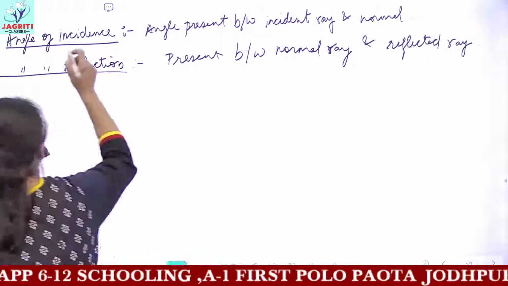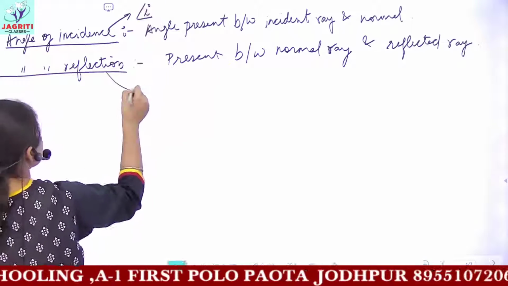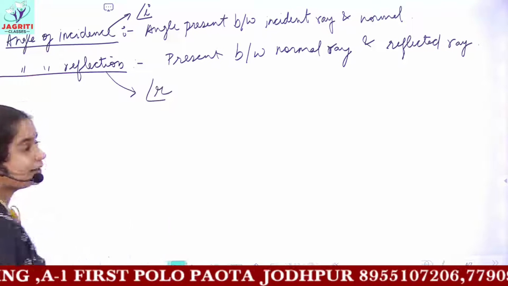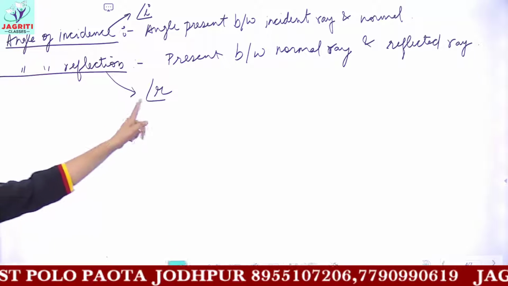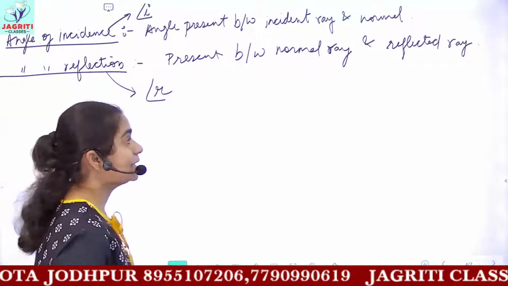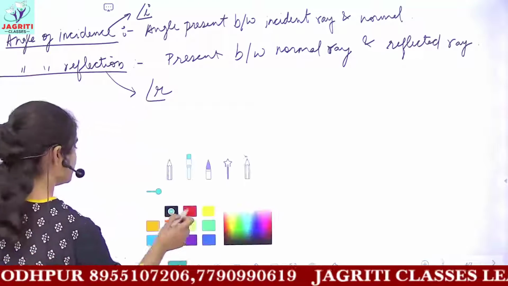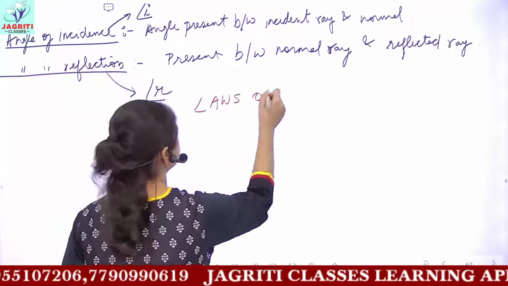Now this angle of incidence is denoted by the symbol small i, and angle of reflection is denoted by the symbol small r. So angle of incidence, angle i, and angle of reflection, angle r. Now the next terms which we can define, or a new topic which you have to study, is laws of reflection.